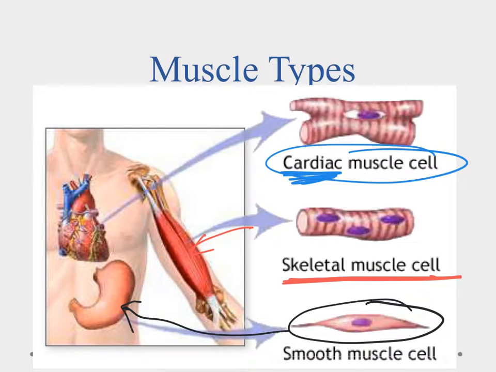So three different kinds of muscle cells. They all serve a slightly different purpose. We have control over one of them. The rest of them are going to be autonomic, and they just kind of work and do their job as they're supposed to without us having to think about it.